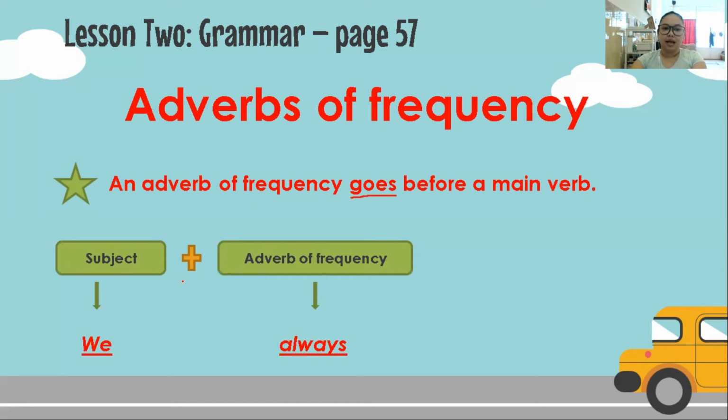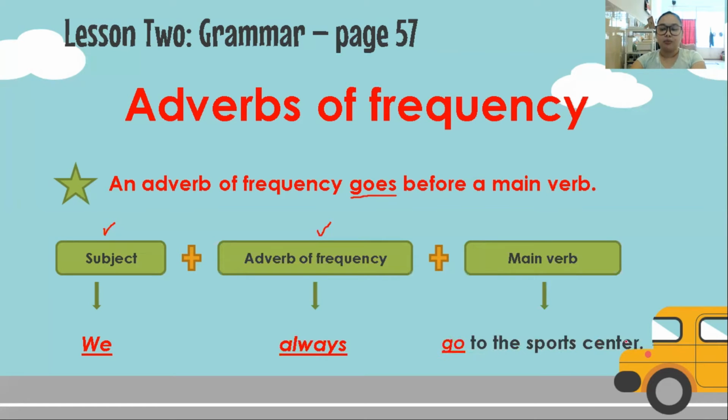So, subject plus the adverb of frequency plus our main verb: go to the sports center. Where is our verb here? Our verb is go.